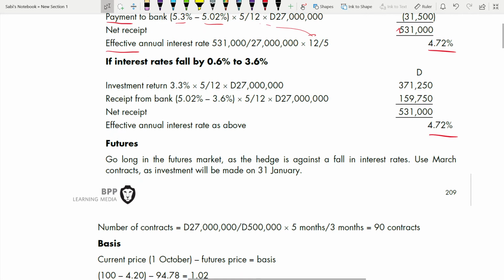Next, same thing when interest rate falls. This time the difference is this interest rate will be different and it's a receipt from the bank. When interest rate falls, the bank is going to pay you. That's why you are adding that to the investment return. Rest all you shall be able to calculate.